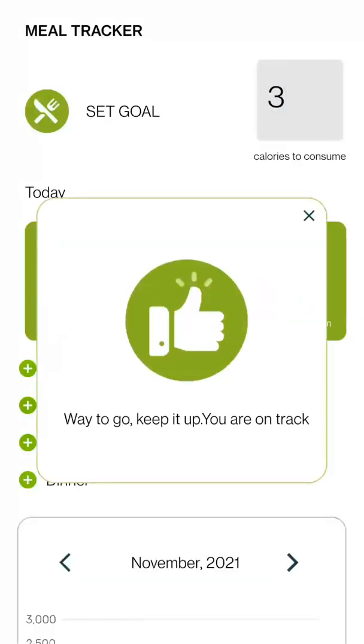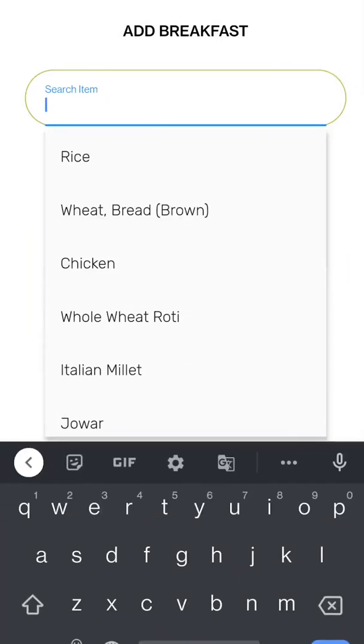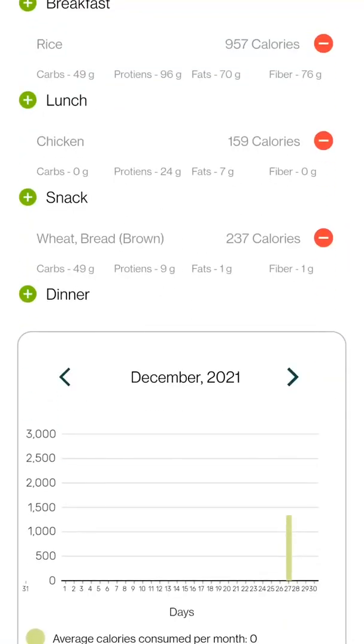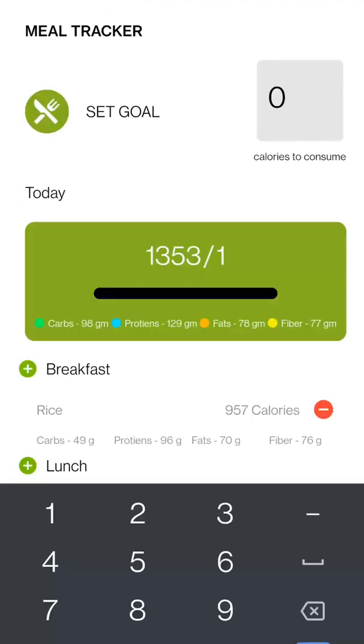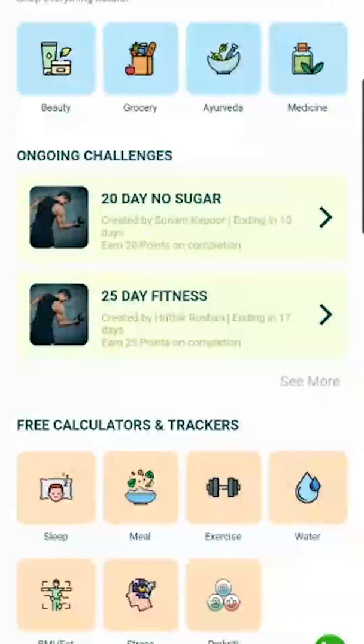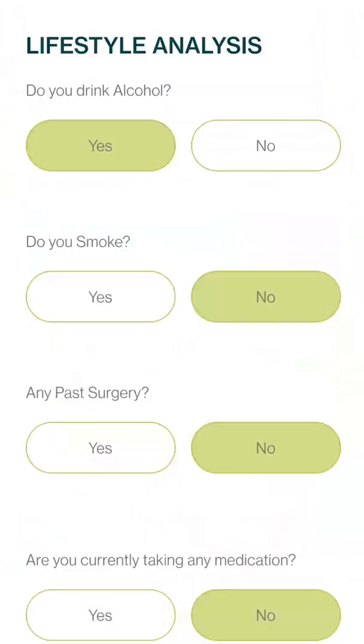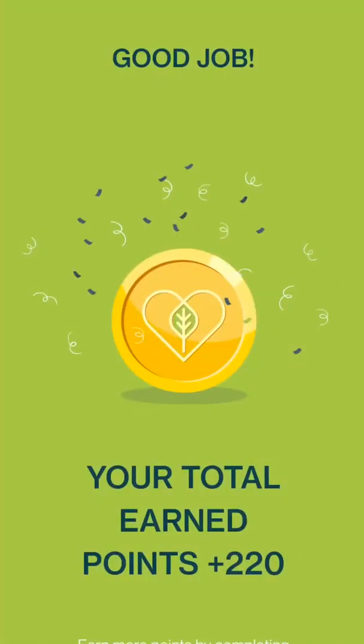Then comes our free calculators and trackers for you. You could track your meal by adding your breakfast, snack, dinner. You could have a calorie goal. You can track your exercise, how much you're burning on a daily basis. You could track your stress, BMI fats and sleep, and could also see your Prakriti. You get a free diet plan based on Prakriti. So, these are all the free tools that you could always use and track.